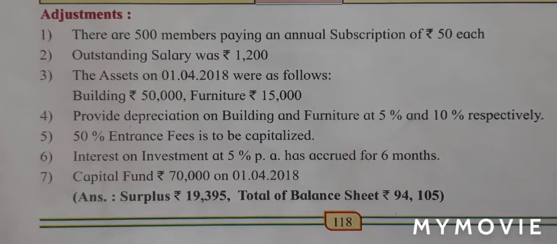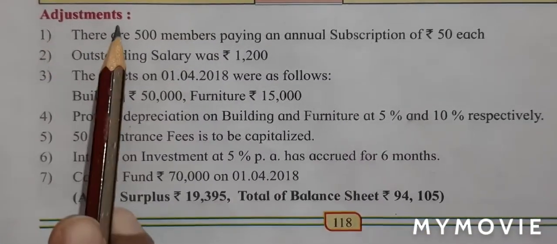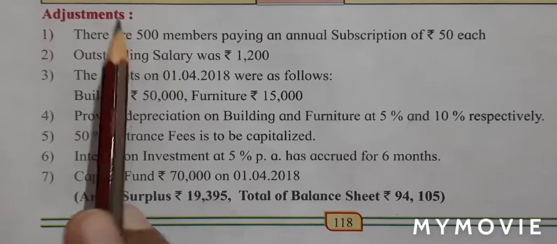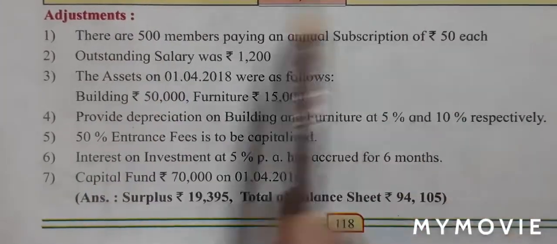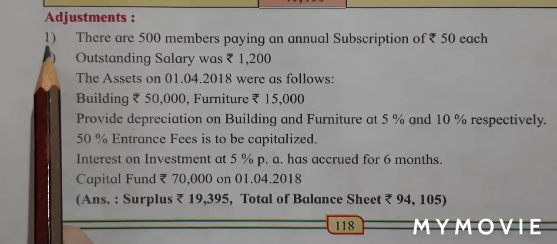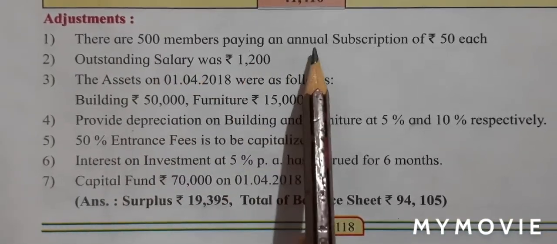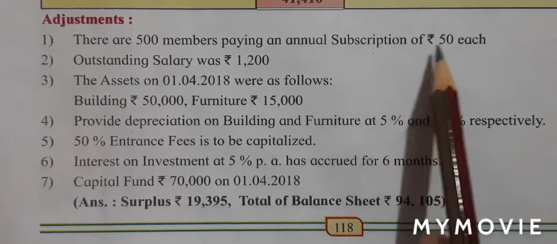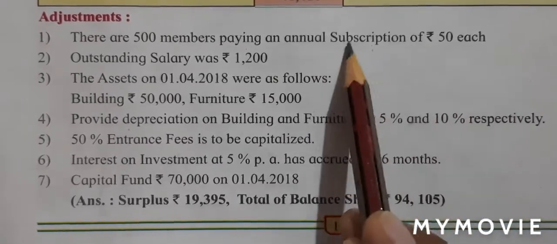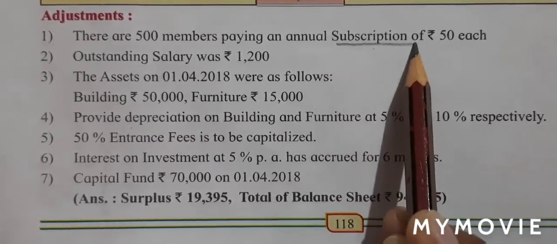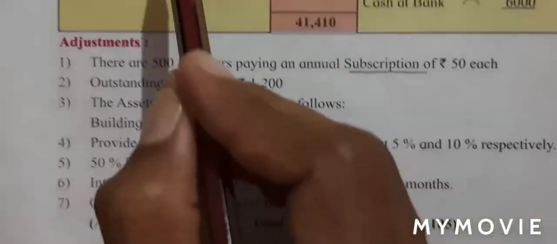Let's begin with step number 2, reading of adjustments and marking star in our receipts and payments. Adjustment number 1. There are 500 members paying an annual subscription of rupees 50 each. Subscription. So I will mark star in the subscription.